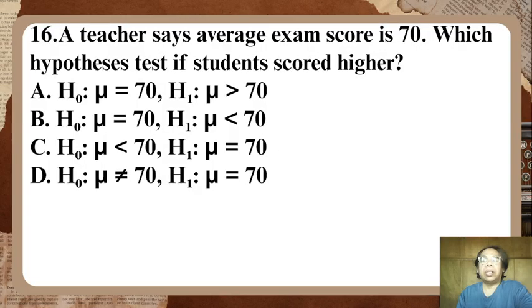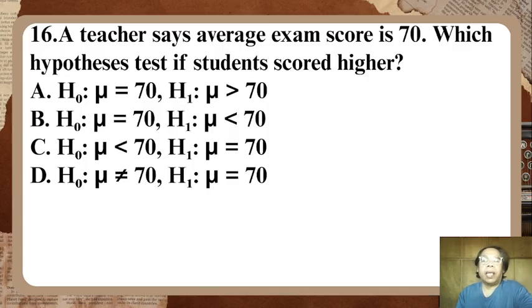A teacher says average exam score is 70. Which hypothesis tests if students scored higher? Letter A, H0: mu is equal to 70, and H1: mu is greater than 70.